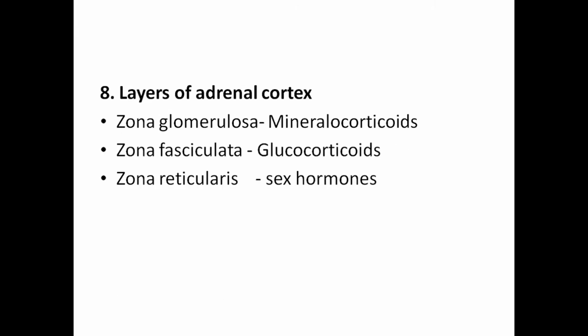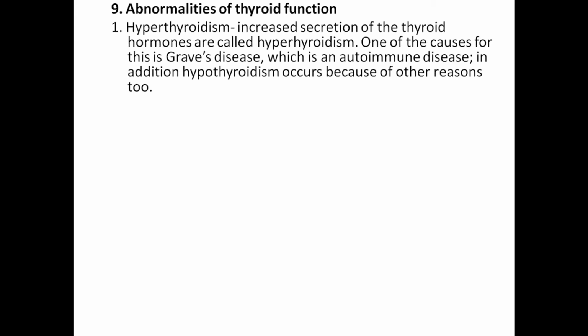Layers of the adrenal cortex, three layers: zona glomerulosa, which produces mineralocorticoids; zona fasciculata, which produces glucocorticoids; and zona reticularis, which produces the sex hormones. Ninth question, abnormalities of thyroid function. The first abnormality is hyperthyroidism. Increased secretion of thyroid hormones is called hyperthyroidism. One of the causes is Graves' disease, which is an autoimmune disease.